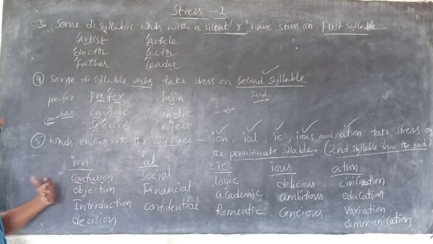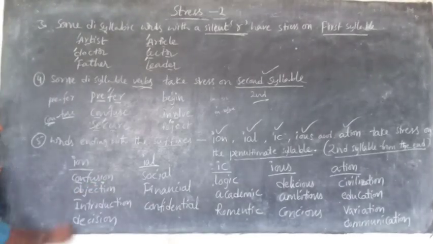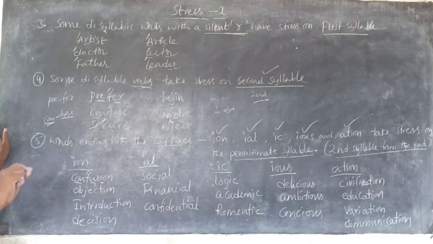Second syllable from the end. From the end, this is the first one, and this is the second one. What is that? F. In confusion, the F syllable is highlighted.